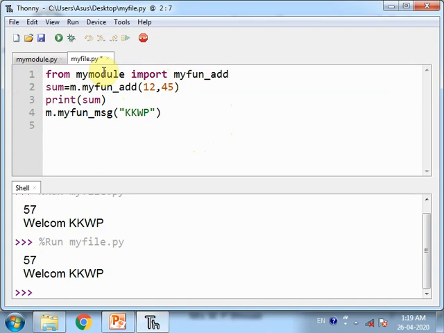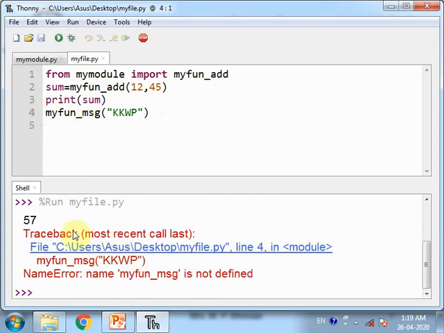At that time I don't need to use this M, I can directly use the name of the function. But we have to see what happens if I am not importing myFun_message and still I am using it. Let us run the program. Now here I am getting the result of myFun_add, but I am getting a name error because I am importing only myFun_add. It is not accessing myFun_message. So I need to import it explicitly.